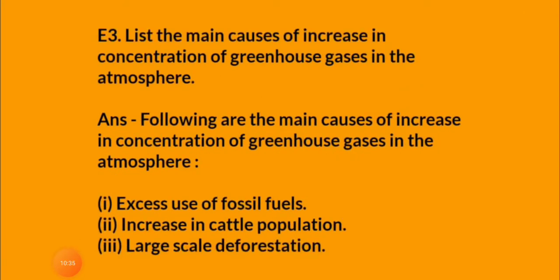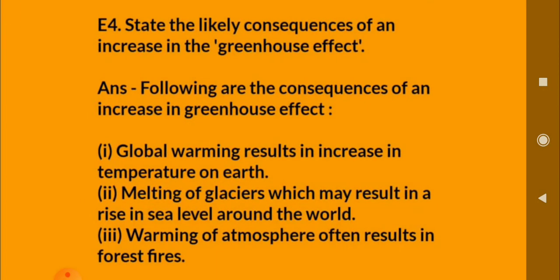Third question, list the main causes of increase in concentration of greenhouse gases in the atmosphere. क्या main reason है concentration greenhouse gases का increase होने के लिए? तो these main reasons are excessive use of fossil fuel, increase in cattle population, and large scale deforestation. Question number 4. State the likely consequences of an increase in greenhouse effect. Consequences मतलब होता है उसका रिजल्ट जो होगा, क्या रिजल्ट हो सकते हैं अगर ग्रीन हाउस इफेक्ट ऐसे बढ़ता गया तो. So following are the consequences of an increase in greenhouse effect: global warming resulting in increase in temperature on earth, melting of glaciers, and warming of atmosphere.